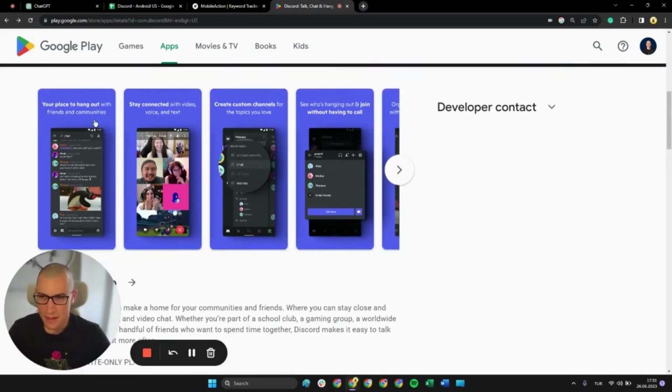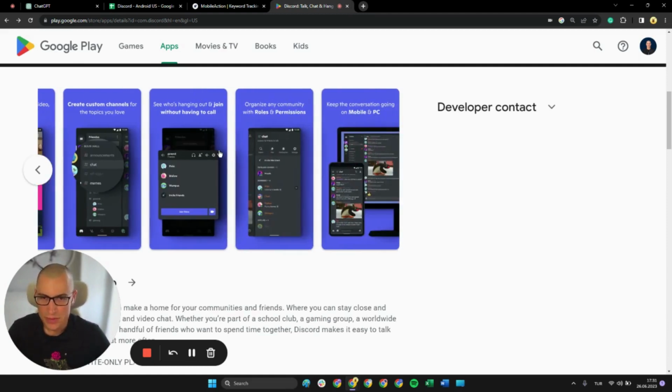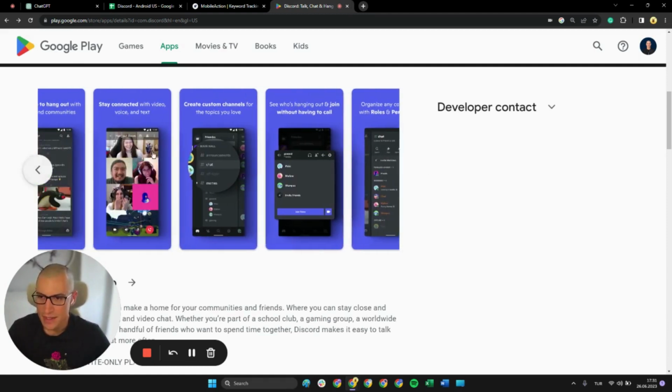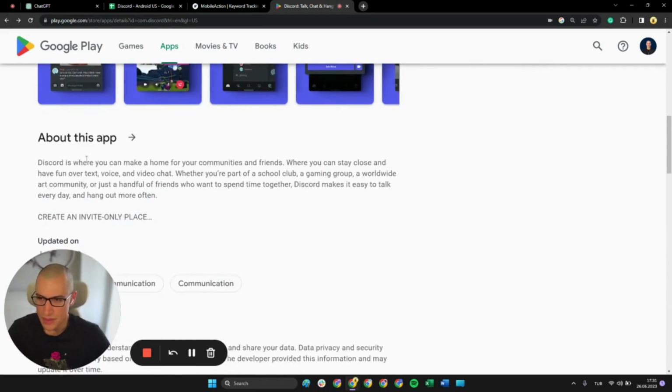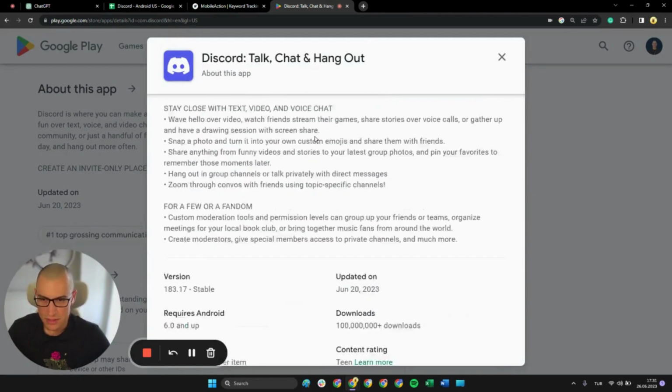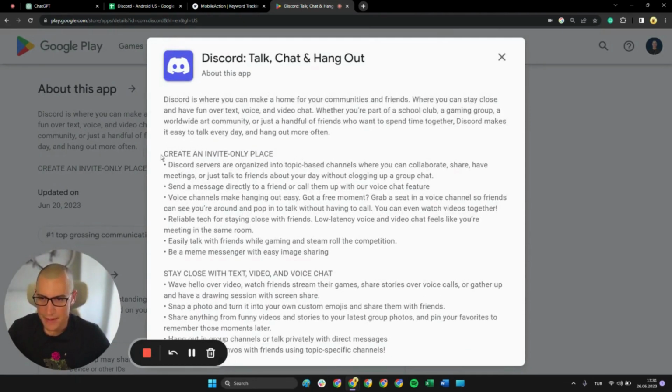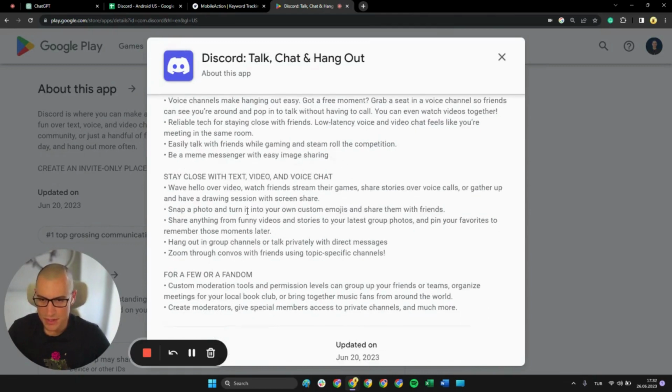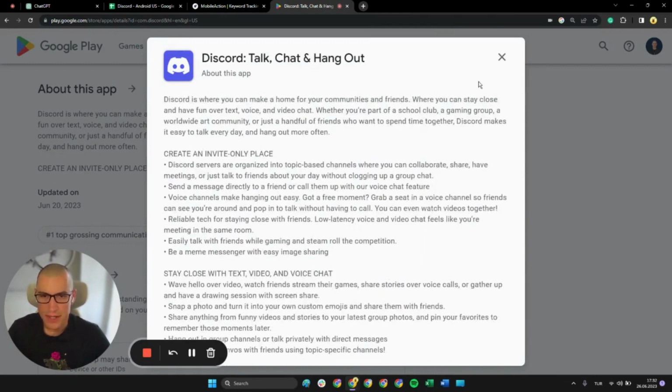Hmm. These could be somewhat perceived as long headlines for the screenshot set. So my first suggestion would be maybe trying out shorter headlines with more to the point messaging. And coming down to the long description, here we have the long description of the app. It's key value propositions. So yeah, okay, cool.